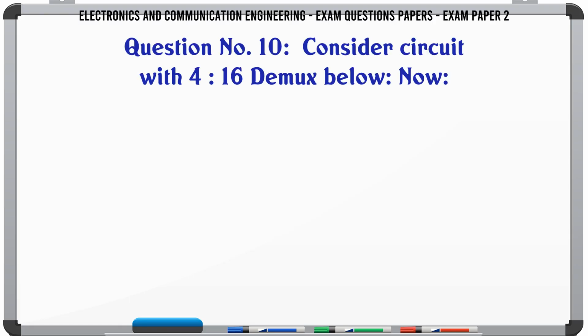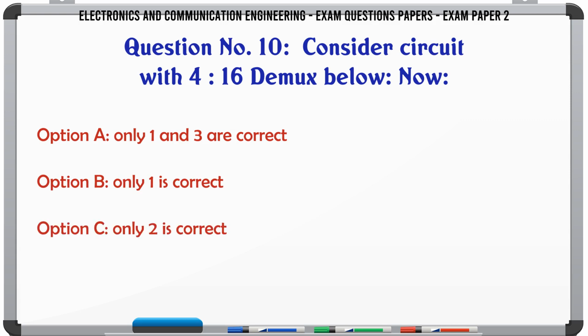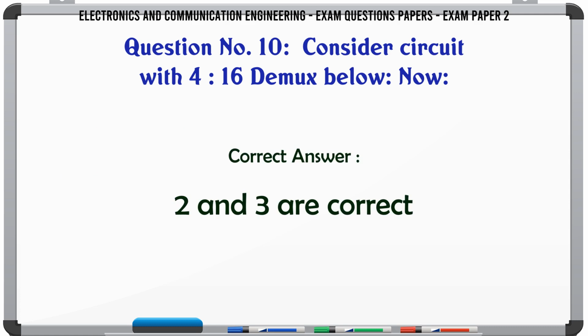Consider the circuit with a 4 to 16 demux below. A. Only 1 and 3 are correct. B. Only 1 is correct. C. Only 2 is correct. D. 2 and 3 are correct. The correct answer is 2 and 3 are correct.